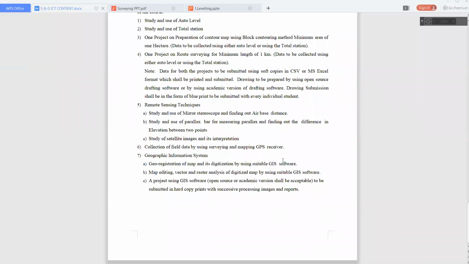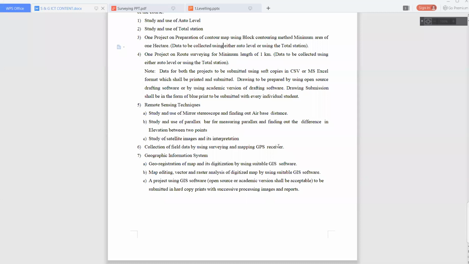It's very important, and you have to study in depth for that. On Coursera, there is one course that is Fundamentals of GIS. You can do that course from Coursera. Next, project using GIS software, open source or academic version shall be accepted.